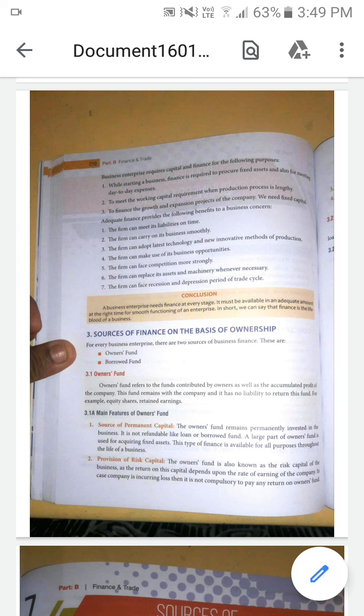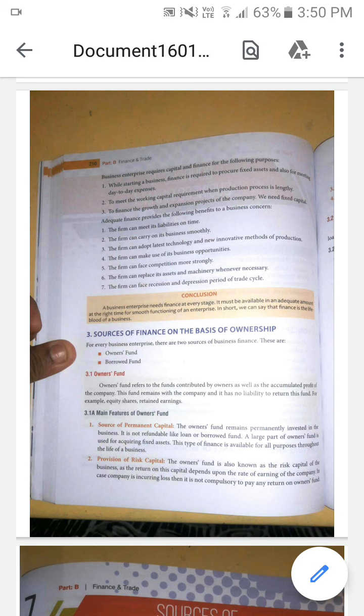It is the fund which is contributed by the owners as well as the accumulated profit of the company. The fund remains with the company and there is no liability for the company to return this fund to the owners. Some examples of the owner's fund are equity shares and retained earnings.